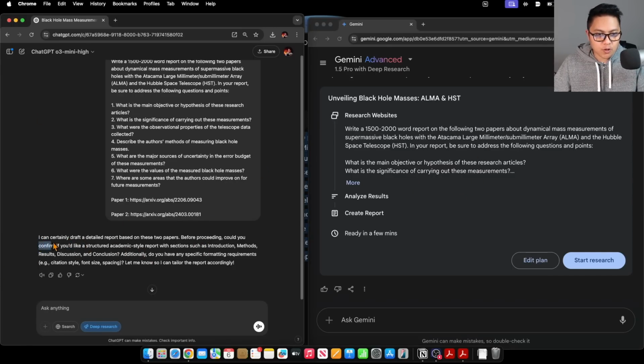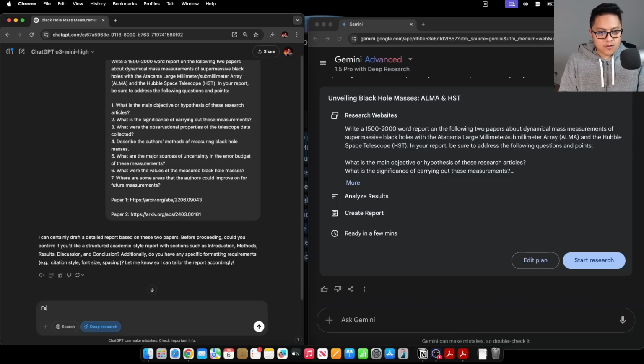It says here, I can certainly draft a detailed report based on these 2 papers. Before proceeding, could you confirm if you'd like a structured academic style report with sections such as introduction, methods, results, discussion, and conclusion? Additionally, do you have any specific formatting requirements, e.g. citation style, font spacing? I don't really have formatting requirements.